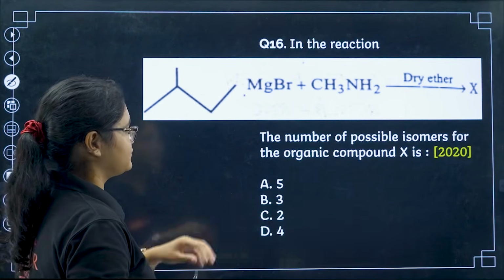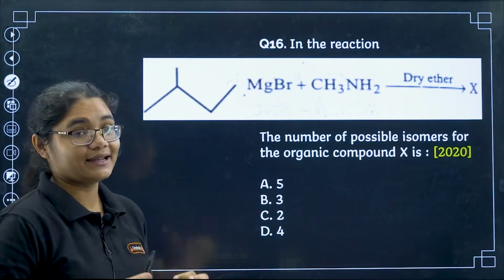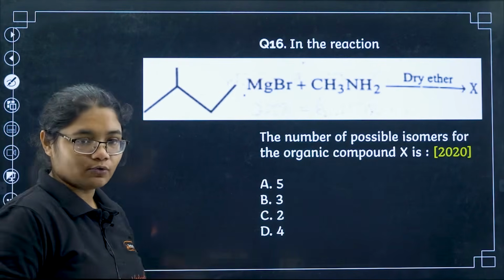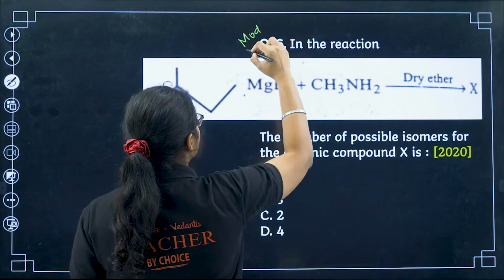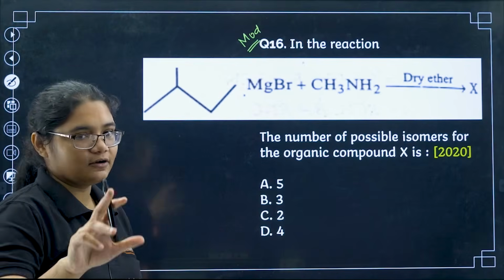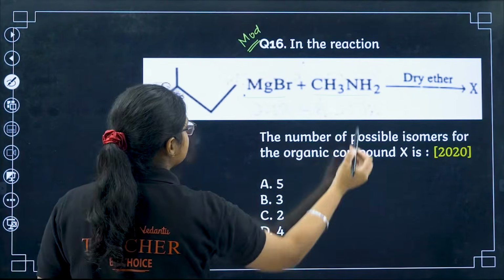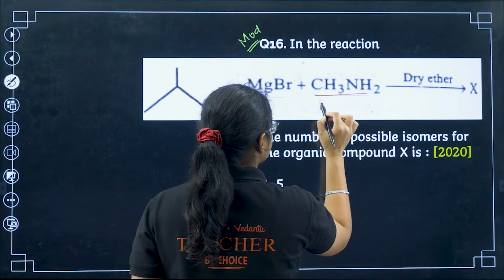In the reaction, this one in dry ether, the number of possible isomers for the organic compound X is, a 2020 question. I'll mark this as a moderate question. Not very easy, not very difficult, but yes, so please pause the video and try this question. First of all, if you have MgBr and CH3NH2, now remember CH3NH2 is a source of H.